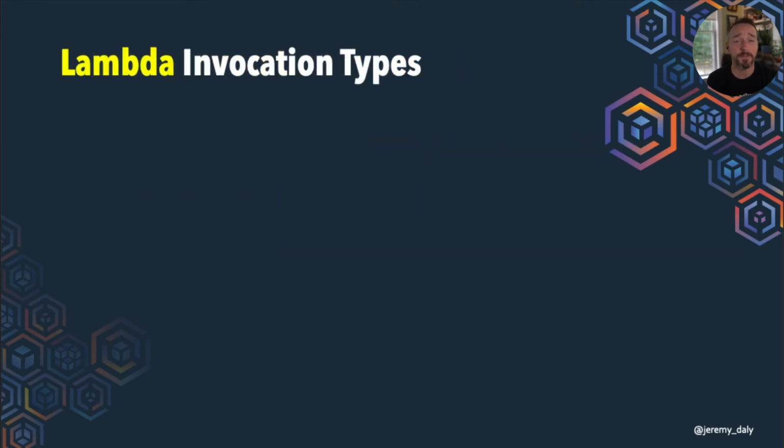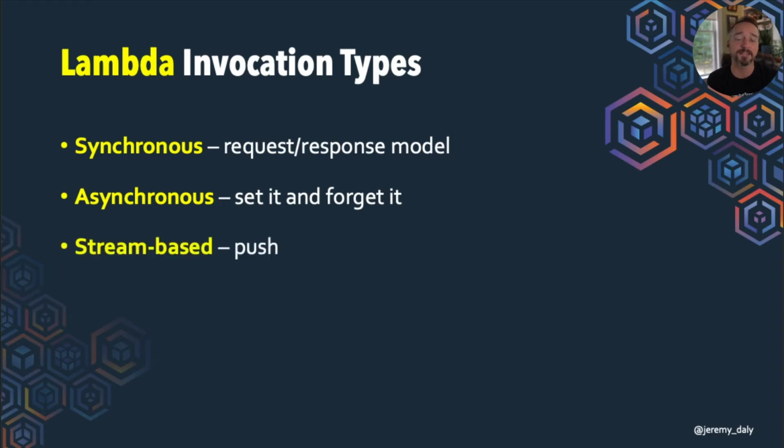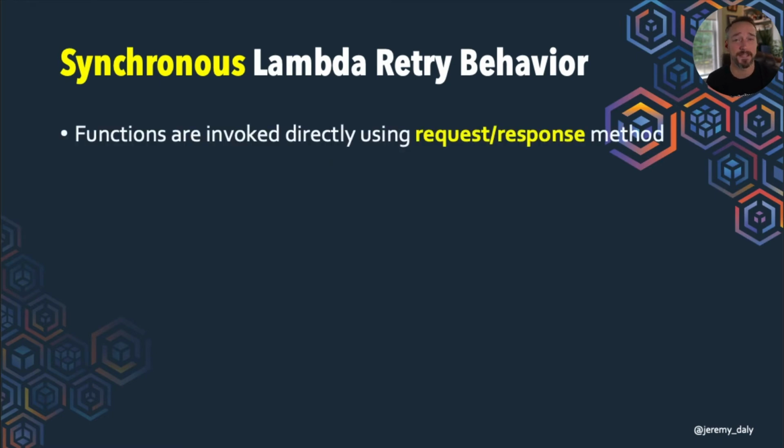All right, so there are a couple different Lambda invocation types. You have your synchronous, which is your standard request-response model. That's what we're highly used to. We have an asynchronous way where we can send a message to a Lambda function and then we don't have to actually wait for it to process. It'll do that on its own after the fact. We have this idea of stream-based, which will actually push data to our Lambda functions. And then we have this poller-based system that will pull data from an SQS queue and try to run that Lambda function.